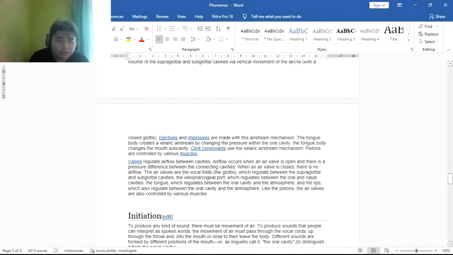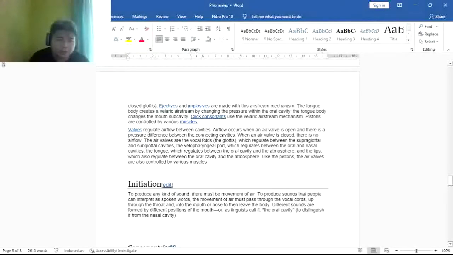Pistons are controlled by various muscles. Valves regulate airflow between cavities. Airflow occurs when an air valve is open and there is a pressure difference between the connecting cavities. When an air valve is closed, there is no airflow.